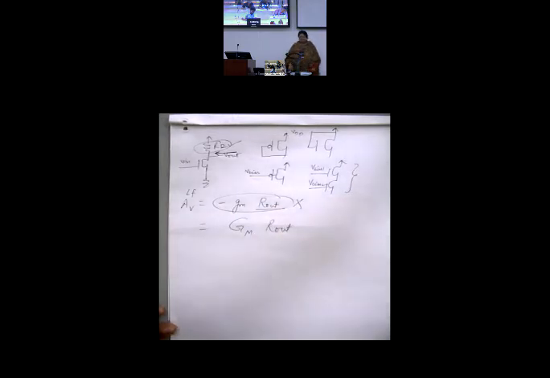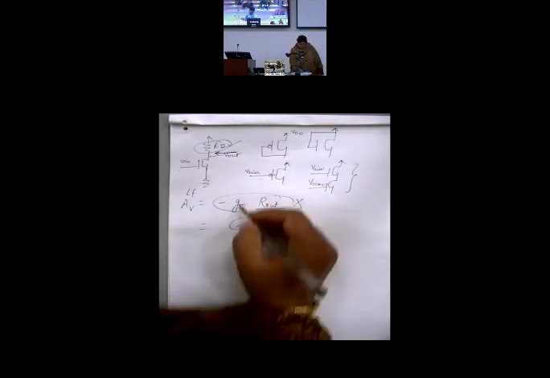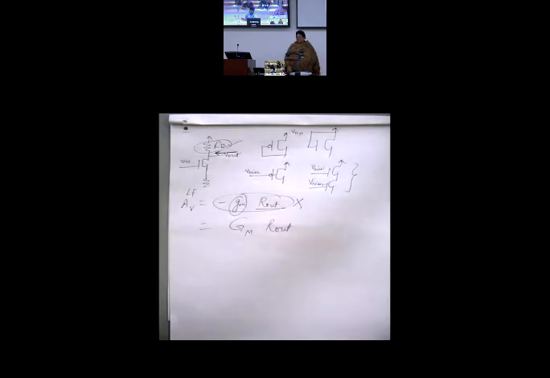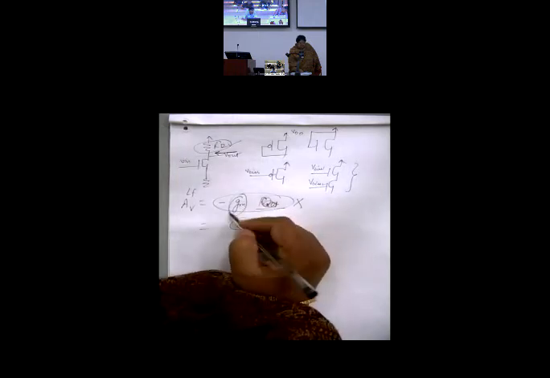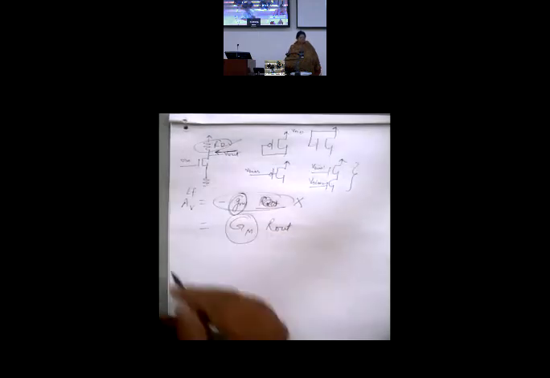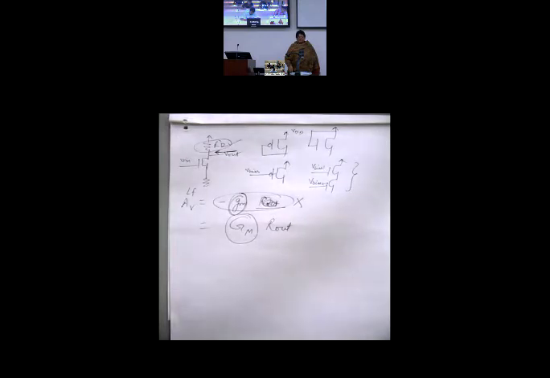I should not write this expression. I should write this. This is more correct. Okay, why? What is this? It is actually the device transconductance, small gm. It is related to the MOS device. So this is the device transconductance, whereas this is the circuit transconductance. It is for the amplifier as a whole. It is not for the device. It may happen that circuit transconductance is the same as the device transconductance, but that is not always true.